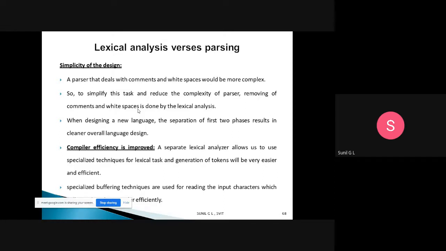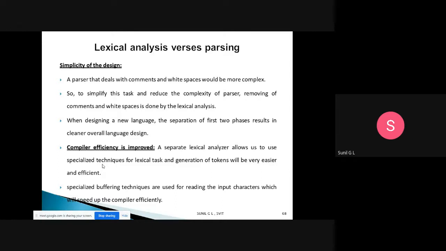A separate lexical analyzer allows us to use specialized techniques for the lexical task, and the generation of tokens will be easier and more efficient. If I add removing white space and other things to it, it becomes complex. That's why we have a separate phase, because lexical analysis has special techniques to generate the tokens.